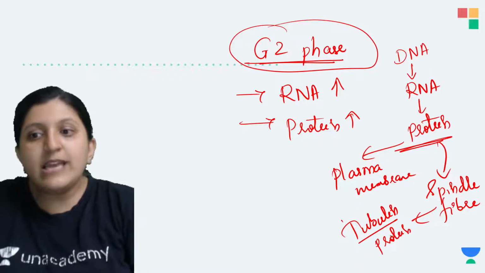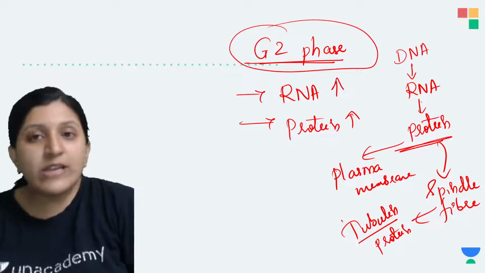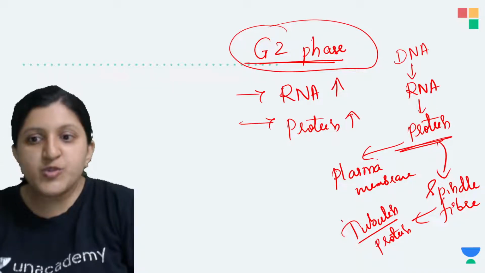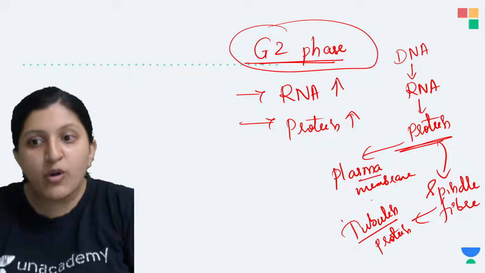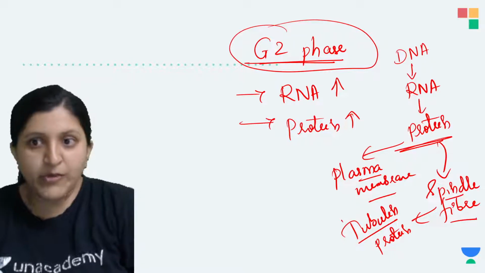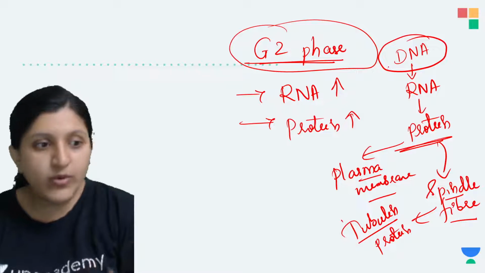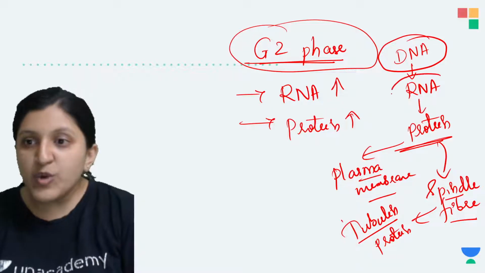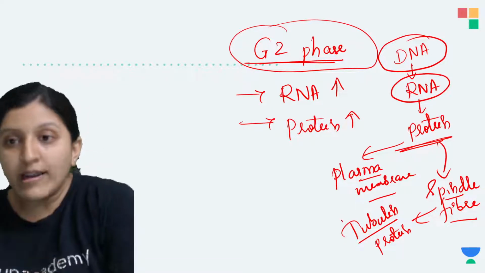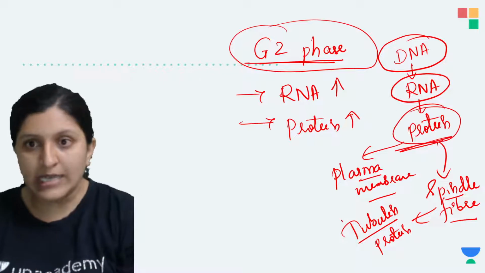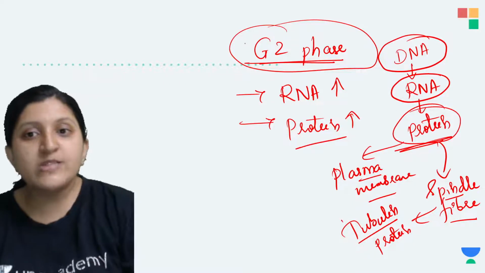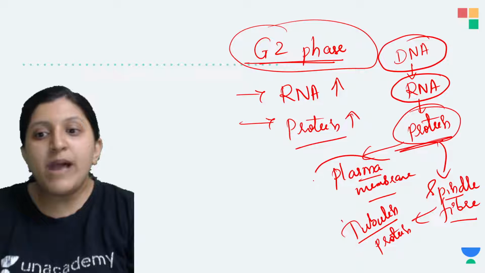So in that case again we say that the protein requirement is there. So that is with respect to plasma membrane formation and the spindle fiber formation, and that's the reason whatever DNA was synthesized is going to produce RNA. From RNA only protein synthesis occurs, and this protein is required for plasma membrane.